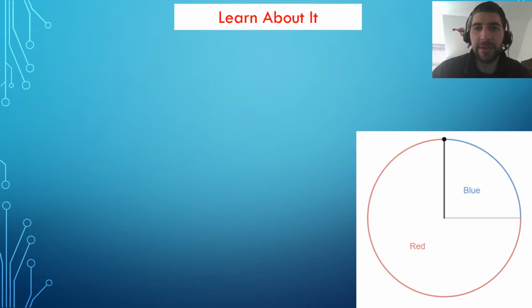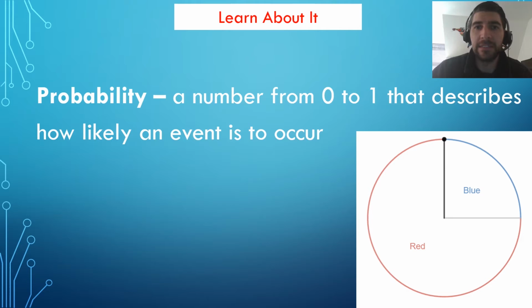Let's review some vocabulary. Probability is a number from 0 to 1 that describes how likely an event is to occur. Looking at our spinner example, the theoretical probability of landing on blue after one spin is 1 out of 4, and the theoretical probability of landing on red is 3 out of 4. This is because there are 4 equal sections, even though only 2 unequal sections are drawn, and 3 of those 4 equal sections are red.